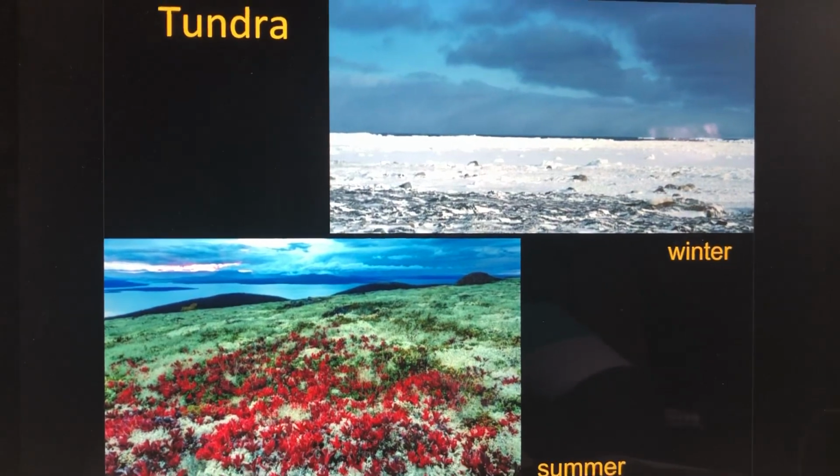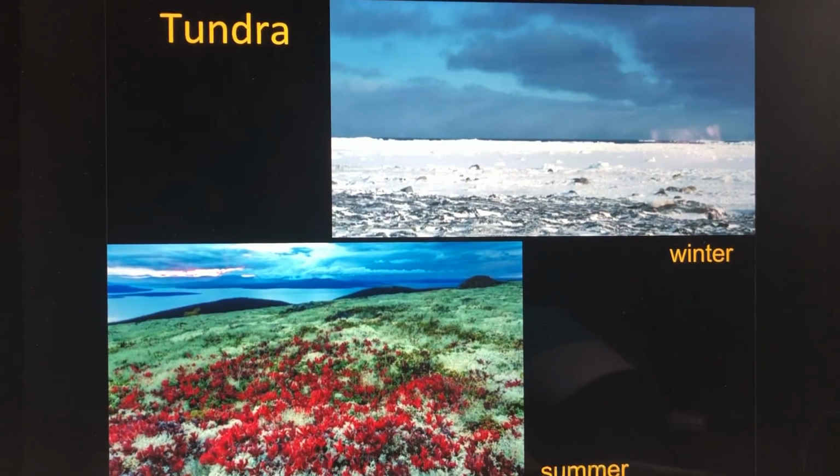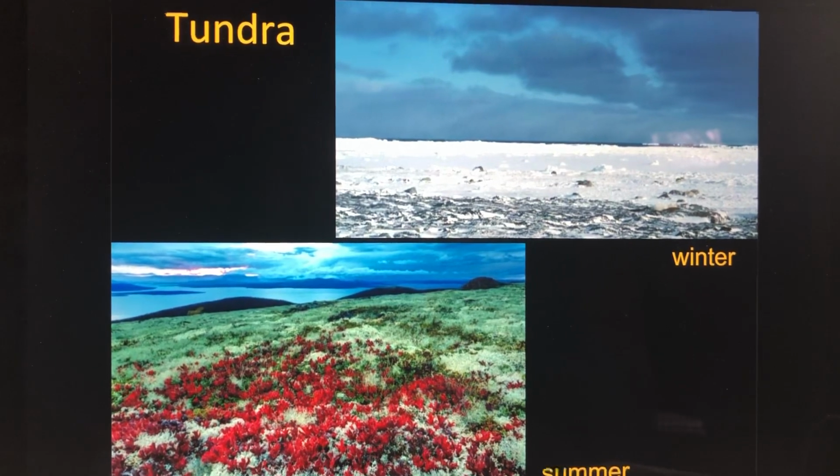Basically, you're not going to get tall trees here. There's not a root system. There's not the ability for a tall tree to grow.